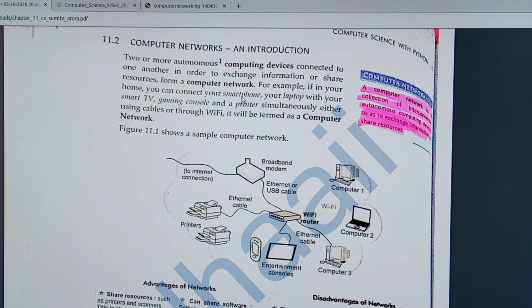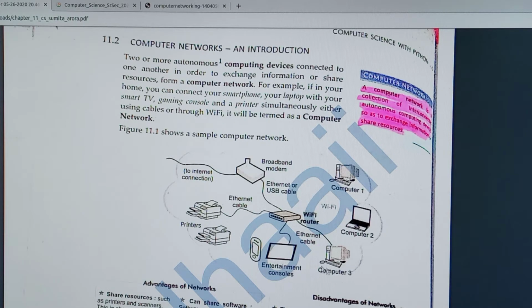Here one example is given. For example, in your home you can connect your smartphone or your laptop with your smart TV or printer. This is also a network. It is connected by using cable or Wi-Fi. More than one device is connected together to form a network in order to share devices and resources.